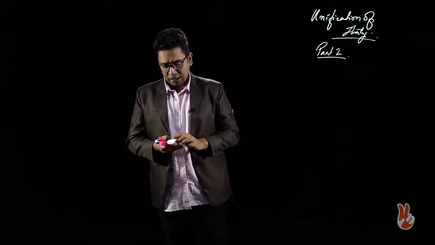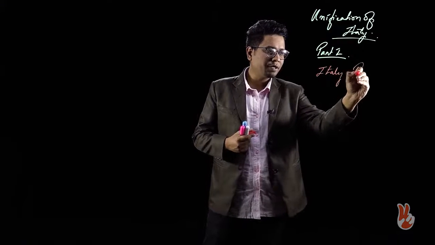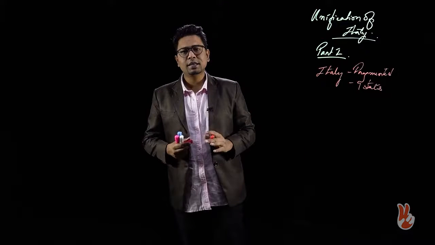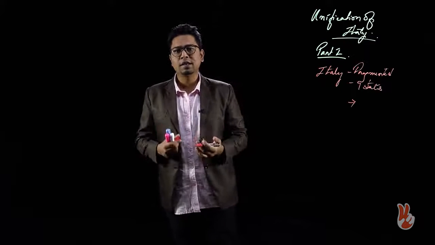As I already specified, we are going to first look into the background. Italy at this point of time is fragmented into nine principal states. We also have to remember that upon the nine biggest states of Italy, there are influences of mainland European states.